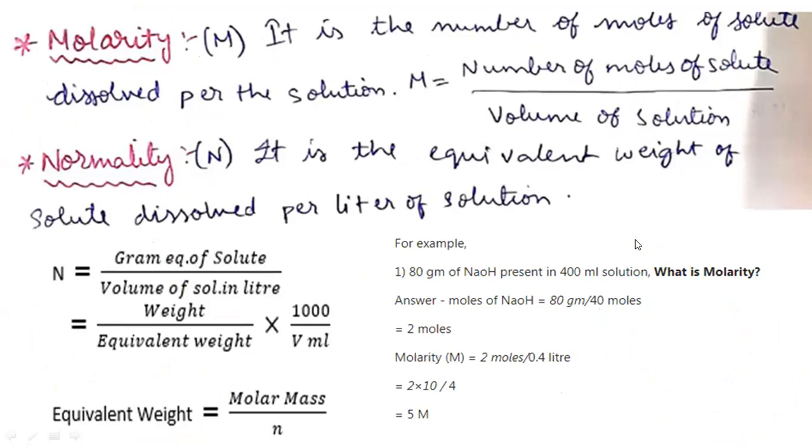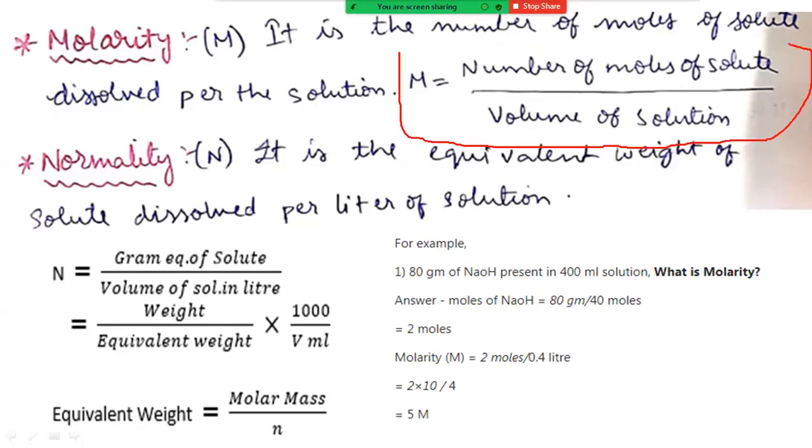Okay, molarity and normality. What is the definition of molarity? Molarity is the number of moles of solute dissolved per 1 liter of solution, right? So here we can see the formula. M equals the number of moles of the solute which is dissolved in 1 liter of solution. The important thing here is 1 liter of solution. Molar and normal solutions are always prepared for 1 liter of solution. That is an important point we need to remember.